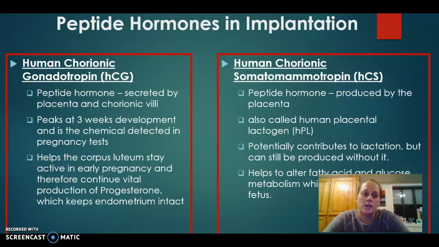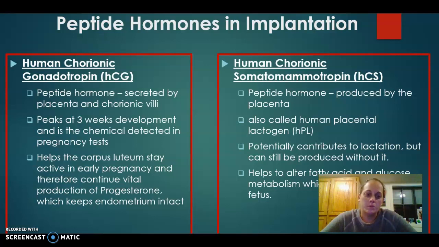And so the first one, again, the HCG, is a peptide hormone. It's actually secreted by the placenta as well as the chorionic villi. And the secretion of this hormone specifically peaks at about 3 weeks of development. It's the chemical that is detected in pregnancy tests. So when you urinate on a pregnancy test, this is the chemical that says whether it is positive.